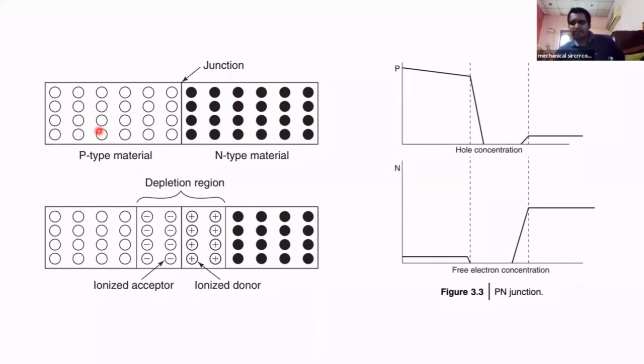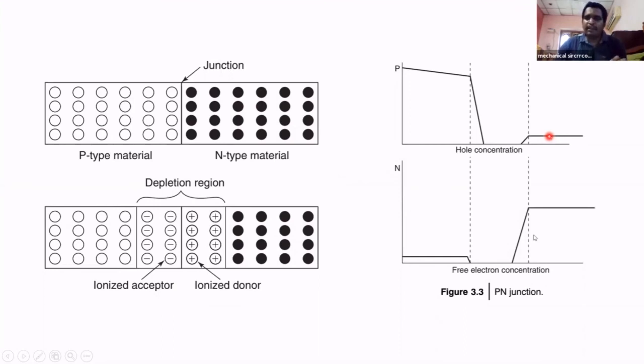See this, here is the hole concentration. This is the p-type material, the holes are very high. At the junction there are ions, no holes. In n-type the hole concentration is not nil; there are some holes, and those are minority carriers.